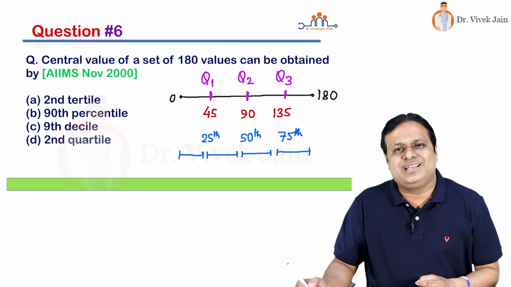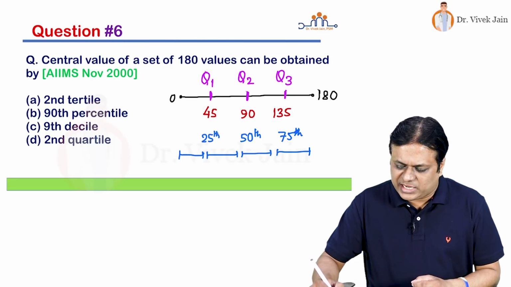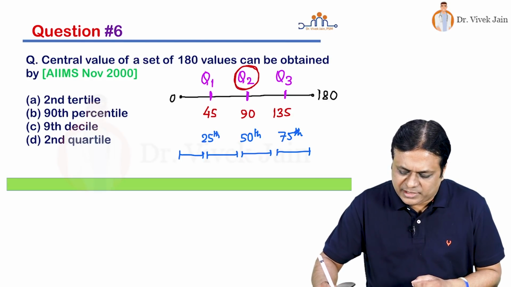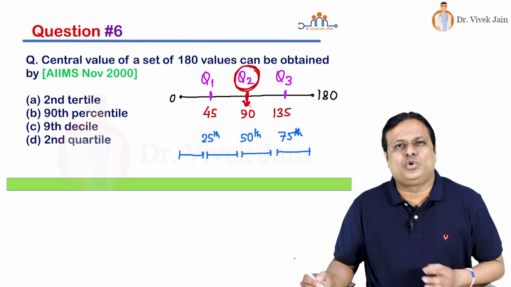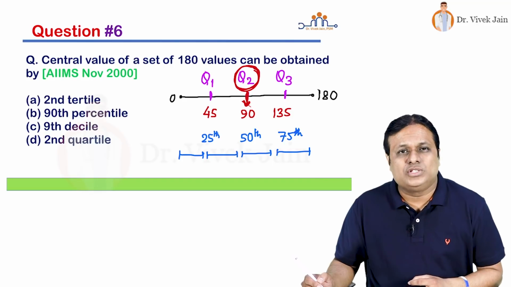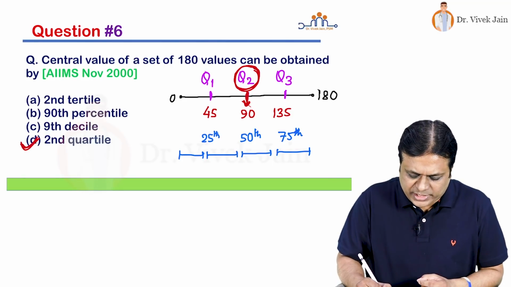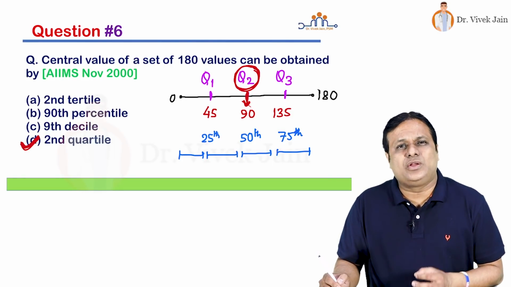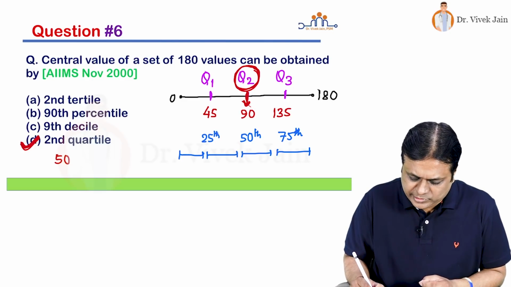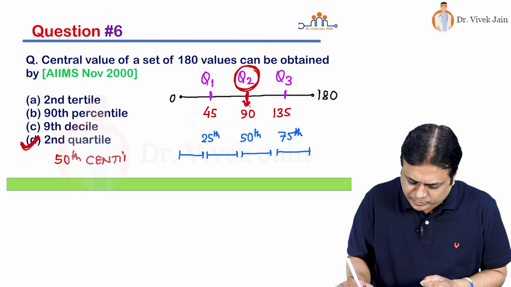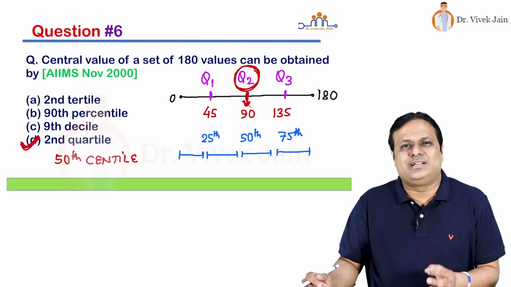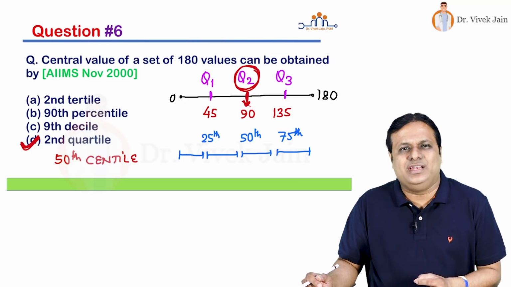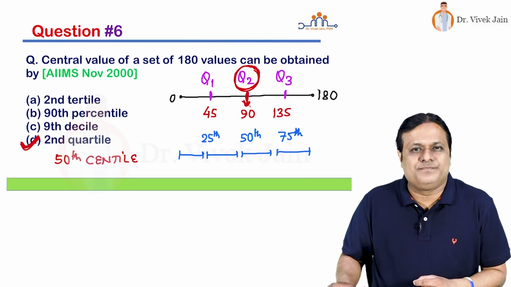Now question is asking central value. So central value you can find by quartile 2, 90. So central value from 0 to 180 will be 90th value. So quartile 2 is the answer, choice number D. Quartile 2 is also known as fiftieth centile or 50th percentile. In tertiles, there is no central value as such directly seen.